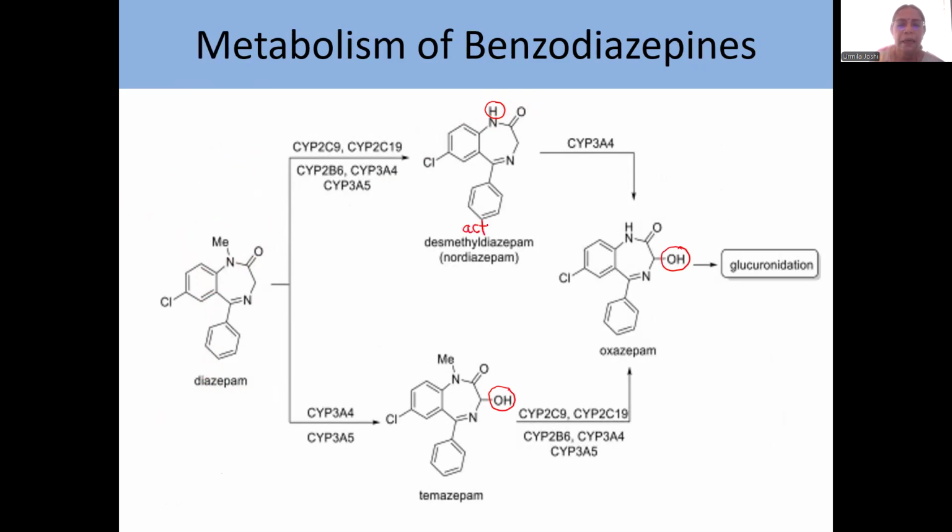This has resulted in nordiazepam, which is an active metabolite. Then nordiazepam also gets converted to oxazepam, which is also an active metabolite. Then diazepam can first get hydroxylated at C3, followed by N-demethylation. And finally, all these compounds undergo glucuronidation.